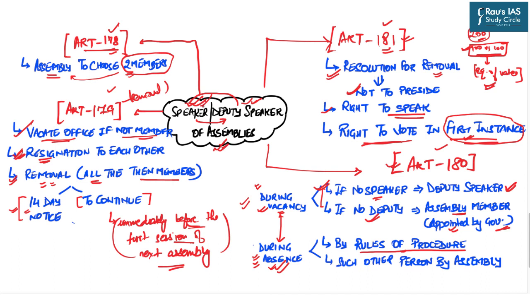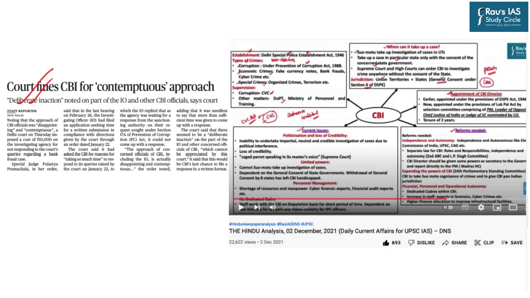Now this topic is very important because we all know that several questions directly from the constitutional articles come under the prelims paper. This topic has appeared on page number 2 in the context of the CBI. This topic has already been covered in the DNS dated 2nd December 2021 by Baswa sir. Sir has already covered all the major dimensions associated with the CBI which are relevant from the mains perspective.